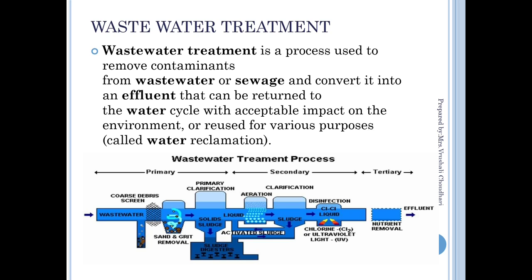Whatever wastewater comes from industry and households, we apply different treatments called primary treatment, secondary treatment and tertiary treatment. In primary treatment we remove the solid and sand particles. After that the sludge, meaning the precipitate part, is removed. Then we pass it through aeration to remove bacteria as well as organic matter. Then we pass it through disinfection.